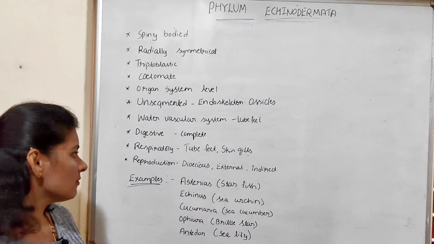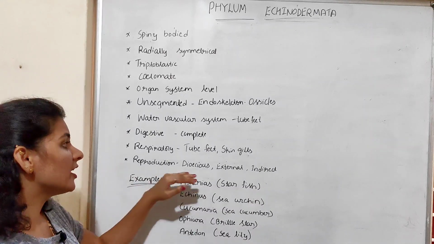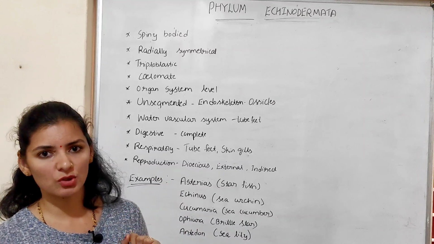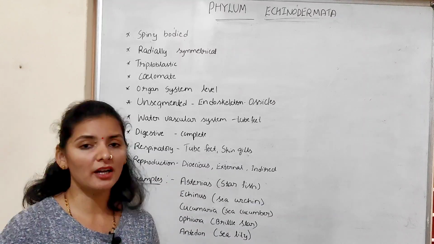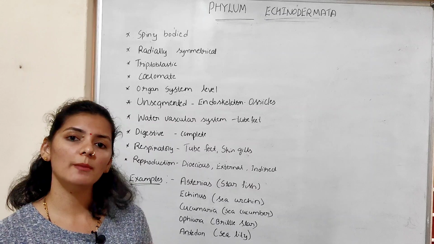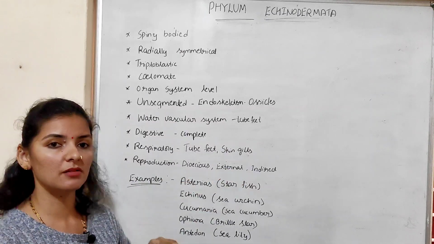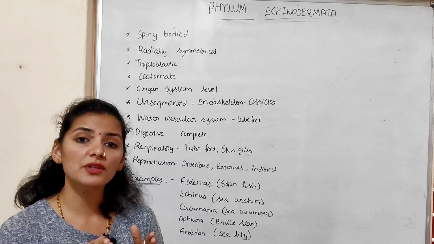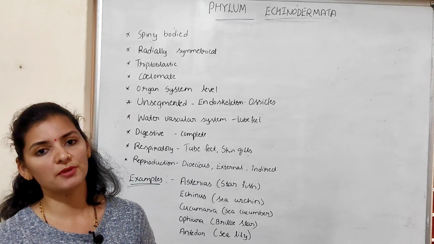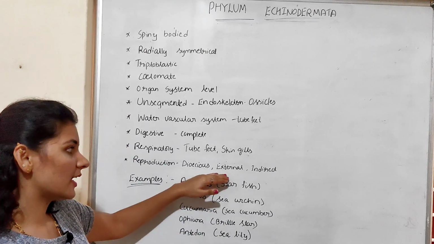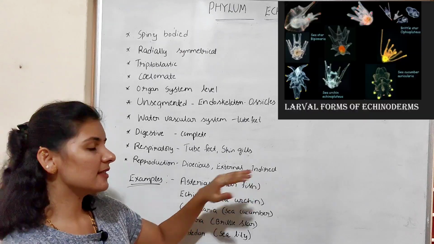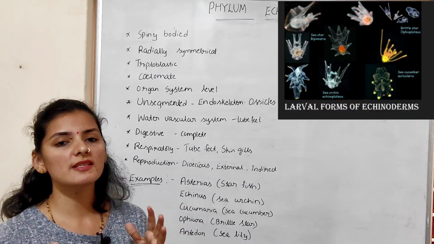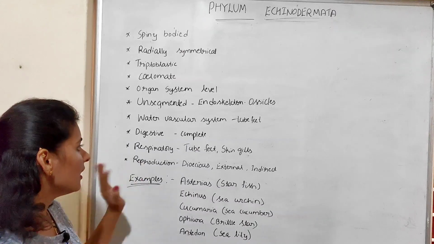absent in this organism, and if we talk about reproduction, they are dioecious, means sexes are separate, and they reproduce only by the sexual method, that is release of gametes and fusion of gametes. Fusion of gametes or fertilization is external, means eggs and sperms are released into the water medium, and fertilization takes place in the water. That's why fertilization is external. Development is indirect, means including a larval stage. So eggs develop into a free-swimming ciliated larva. So that is about reproduction.